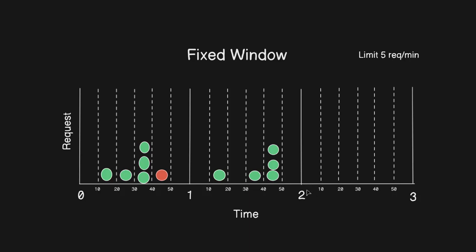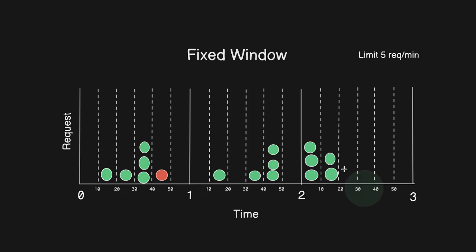Then suppose this is the third window. Again in the third window the rate limit is reset. So suppose the user sends one more request, 1, 2, 3, 4, 5 requests. Still 5 requests are allowed.